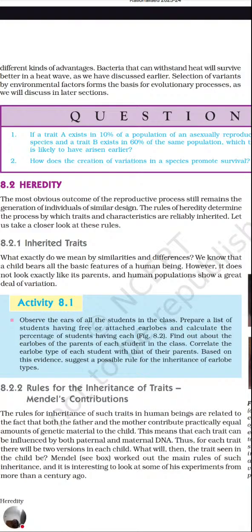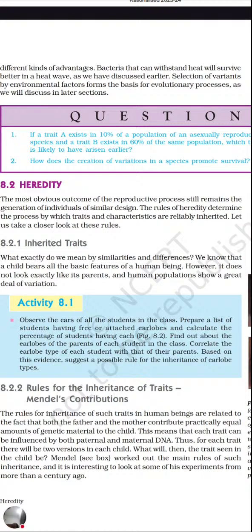In our body, appendix is there. Appendix was functional when the organisms were taking raw food. So when human beings were taking raw food, appendix used to produce certain enzyme which will digest the cellulose. Now we are not depending on raw food, we have cooked food. So that organ got reduced, but still it is present to give the evidence of evolution that once it was functional, but now it is vestigial. So we call all of them vestigial organs.